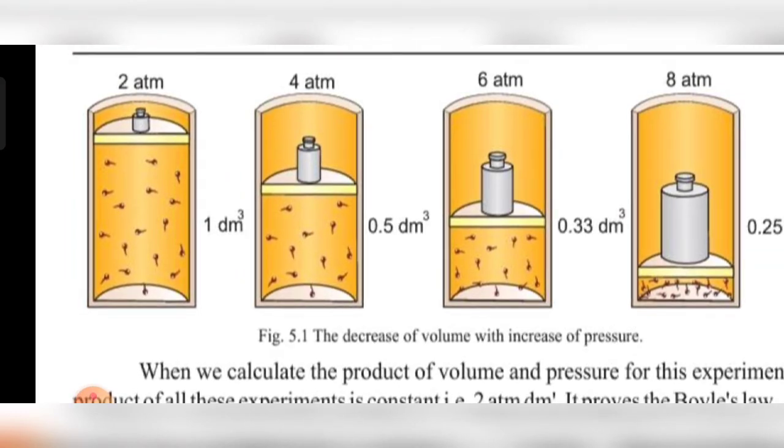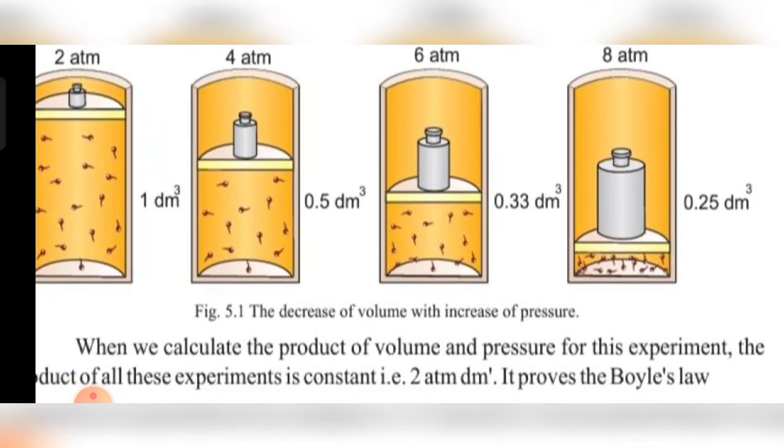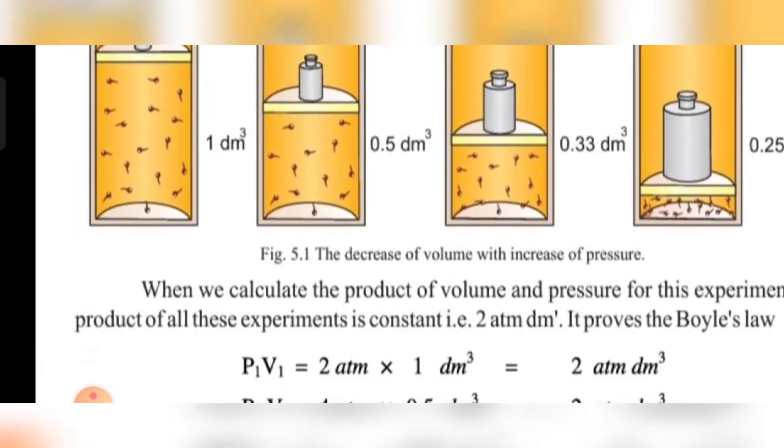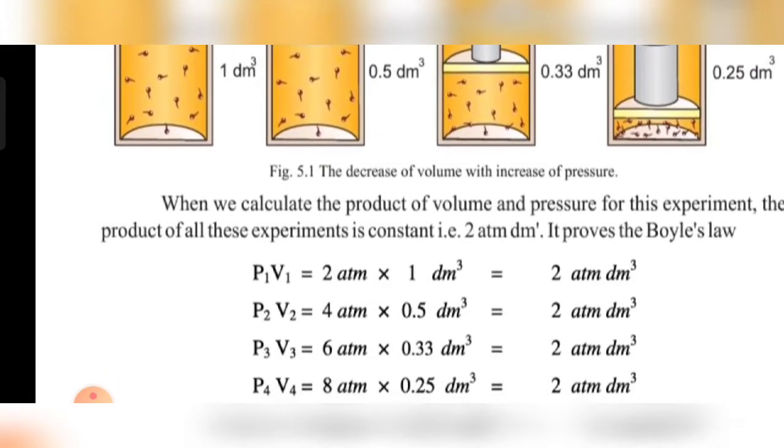We have studied that gas molecules are far apart from each other and have empty spaces between them. That's why they are highly compressible. We can compress them. So when we increase the pressure to 6 atm, there is a further decrease of volume to 0.33 dm cube, and when we increase the pressure to 8 atm, there is a further decrease of volume to 0.25 dm cube.